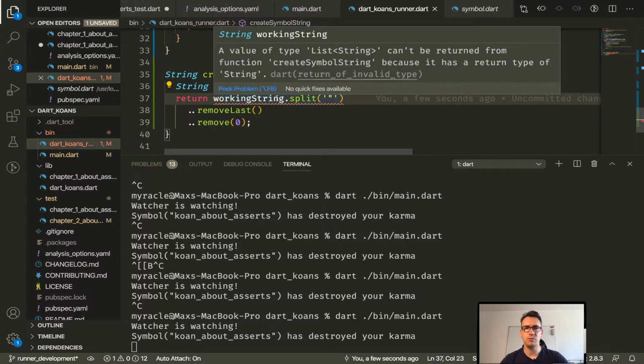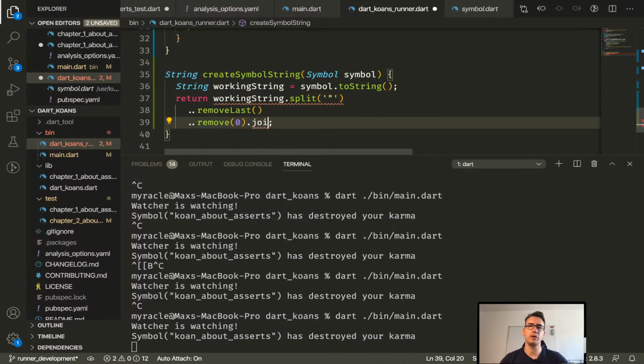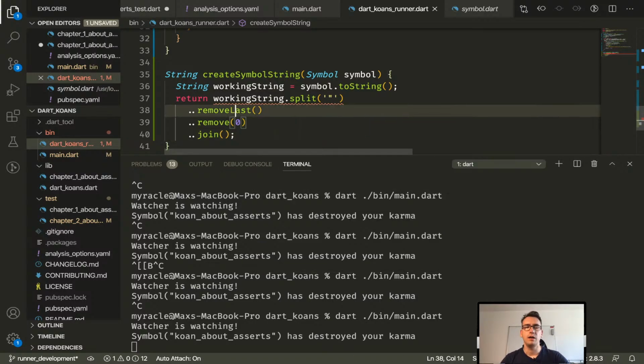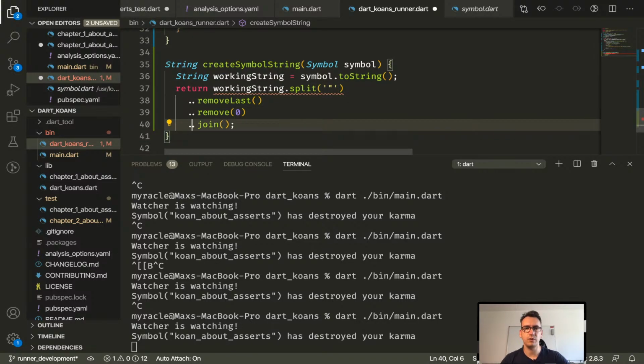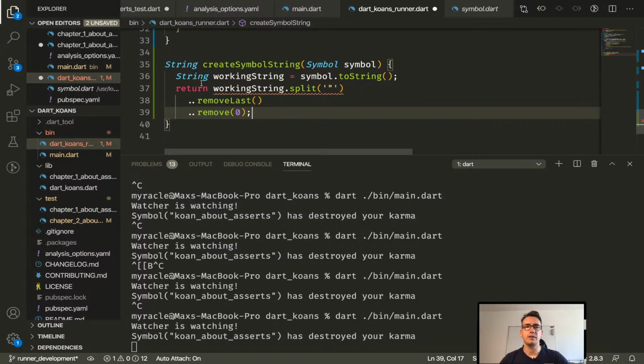Is that not a string anymore? Ah, no, of course not. I have to join it. Yep, voila. Now that's pretty easy because we want to return always the string, right? So we have a string. Wait, no. Now I get confused. Okay, this will not work.